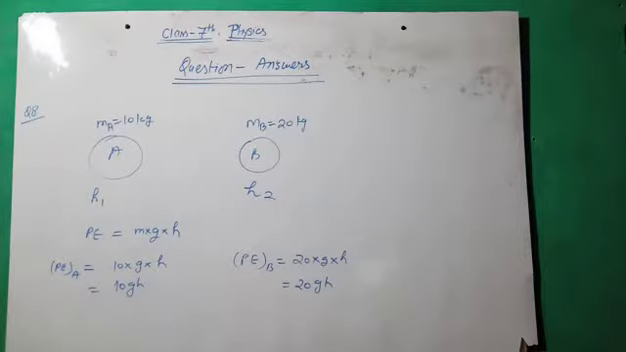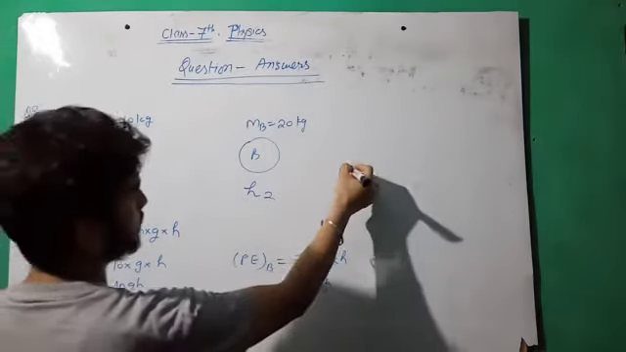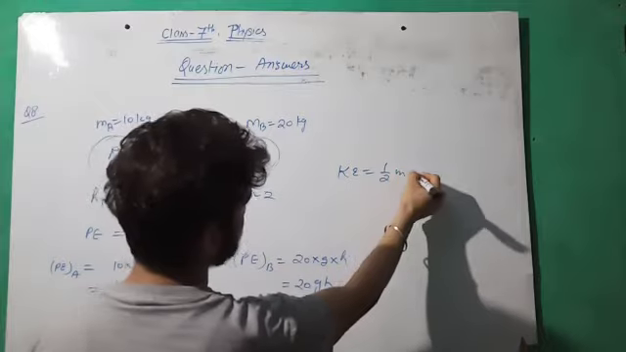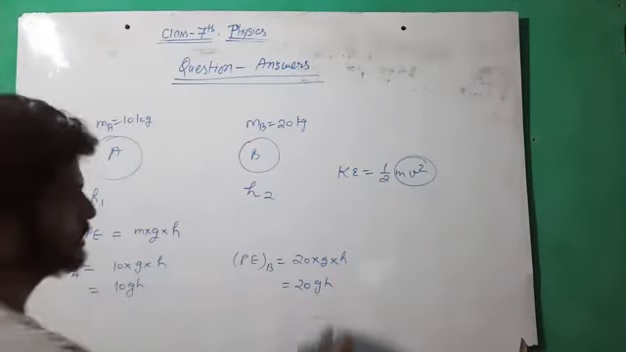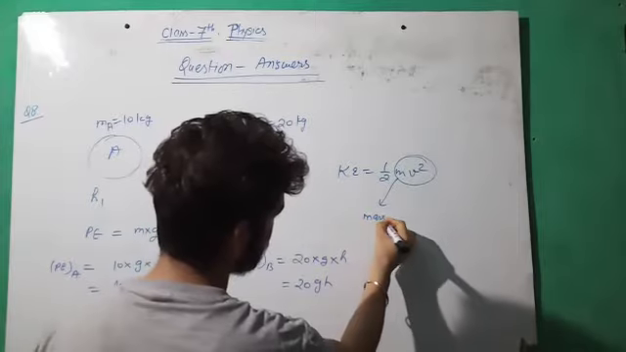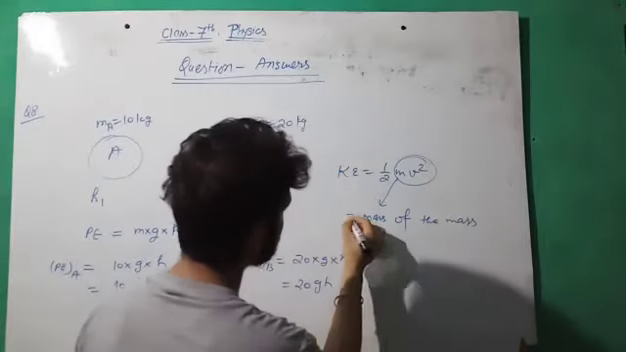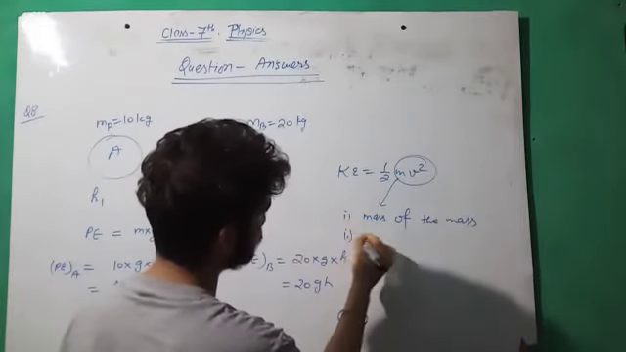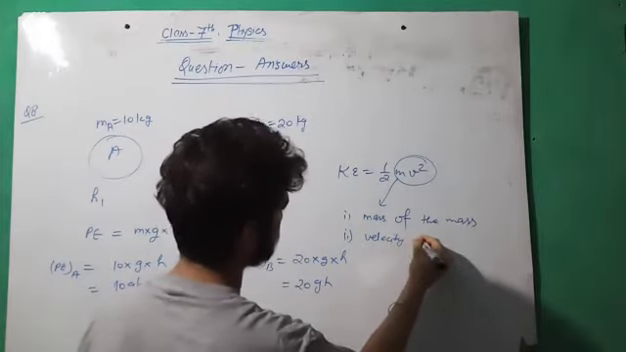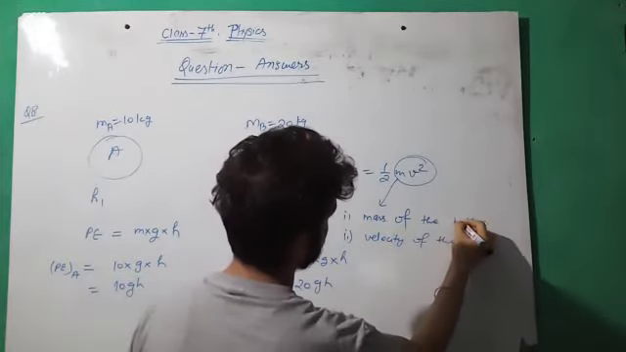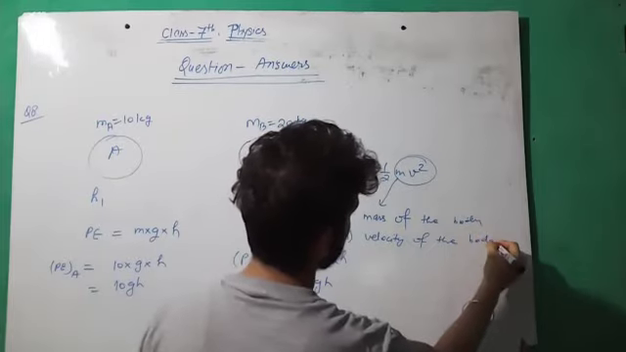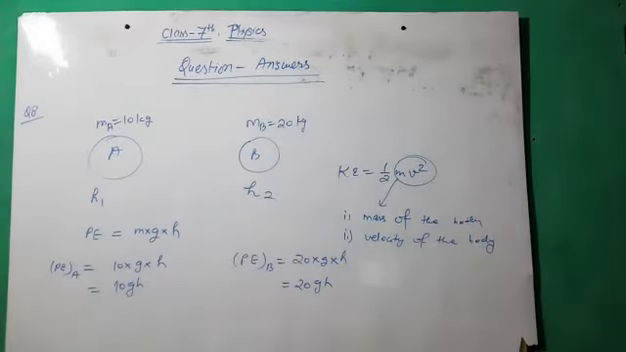Next, 10th question. Define the term kinetic energy. I think we have already discussed this question in the previous lecture. Next question: state two factors on which the kinetic energy of a body depends. Very simple question. The formula of kinetic energy is half mv square. So what does the energy of a body depend on? First one is the mass of the body, you have to write it like this. First is the mass of the body and the second one is the velocity of the body. These are the two factors on which the kinetic energy of the body depends.